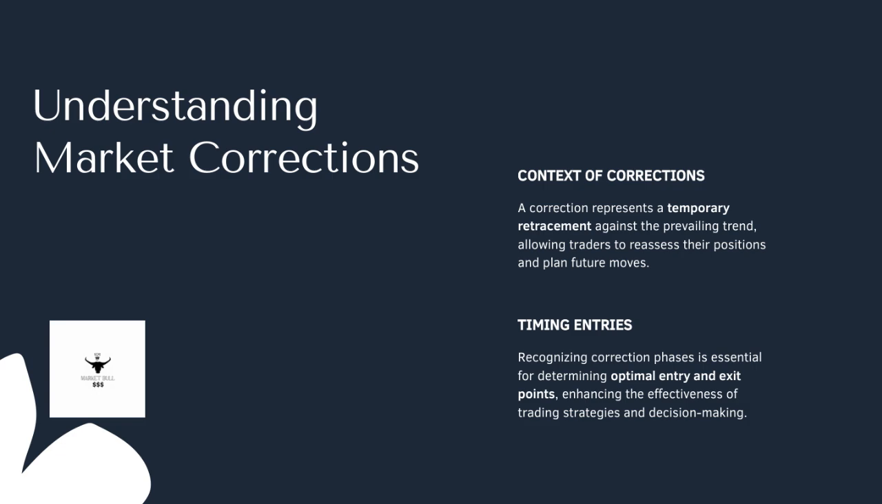When we talk about timing entries, a correction is basically a temporary retracement against the prevailing trend. It's like a brief pause or pullback that gives us a chance to reassess our positions and plan our next moves more effectively. Understanding these corrections within the broader market context is crucial because they signal potential opportunities or caution points. By identifying these correction phases accurately, we can better align our actions with the market's natural ebb and flow, making our trading more strategic and less reactive.